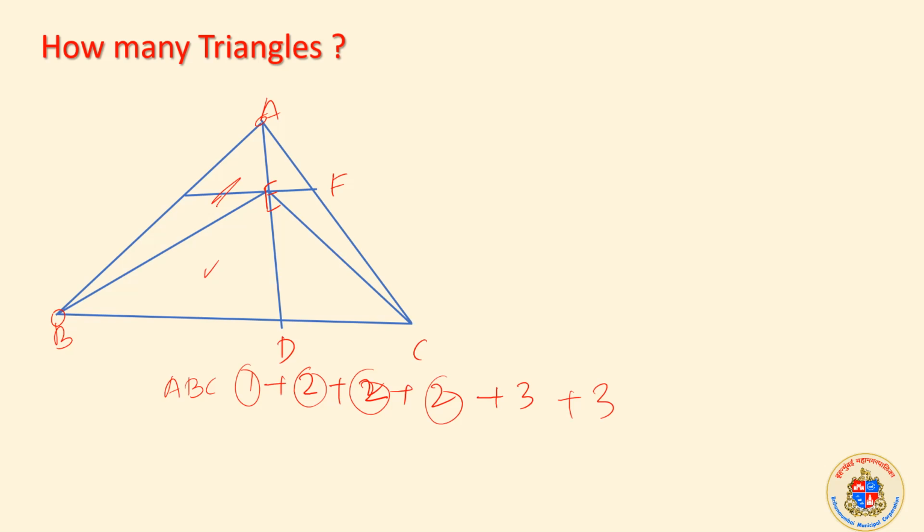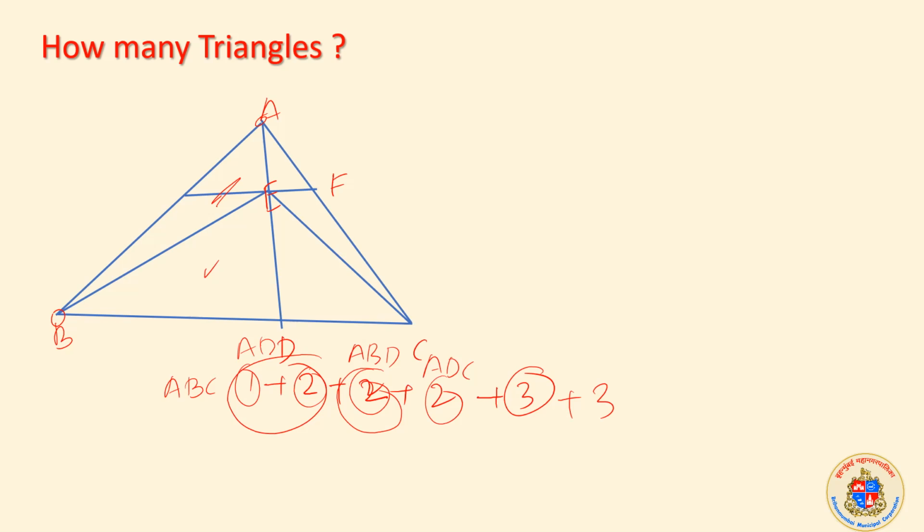We applied the same principle fully. New triangles 3, this altogether ABD divided. This is the division of ABC, this is the division of ABD, this is the division of ADC.